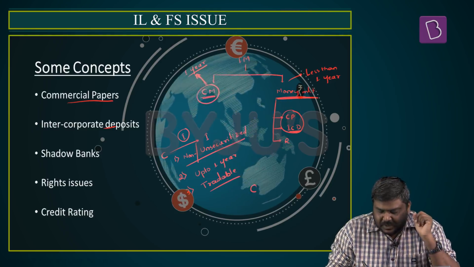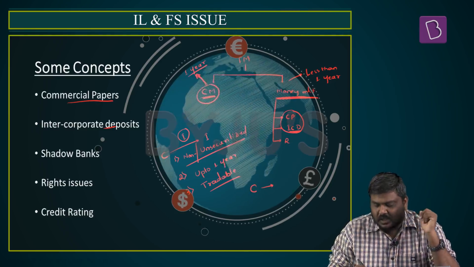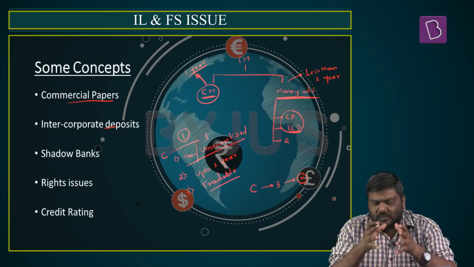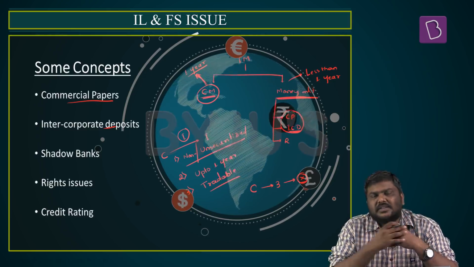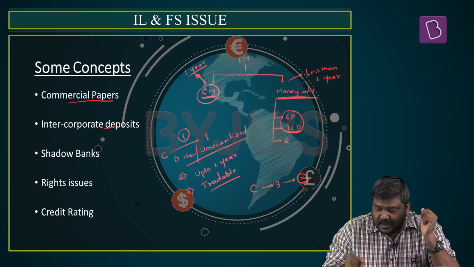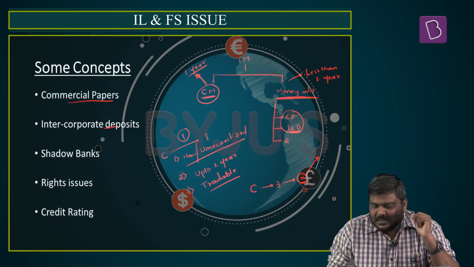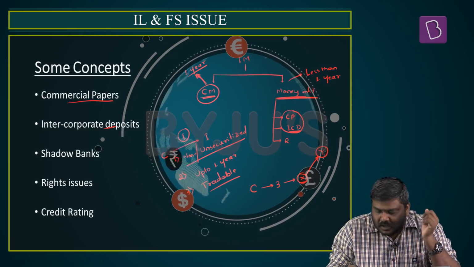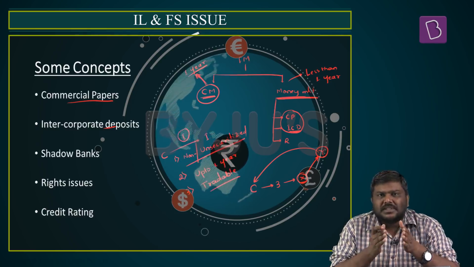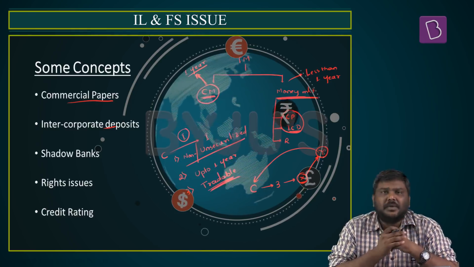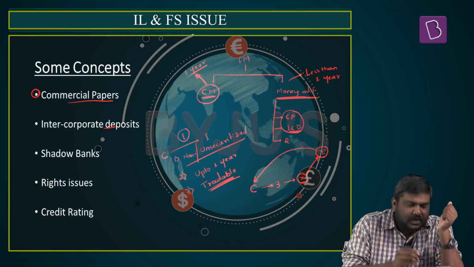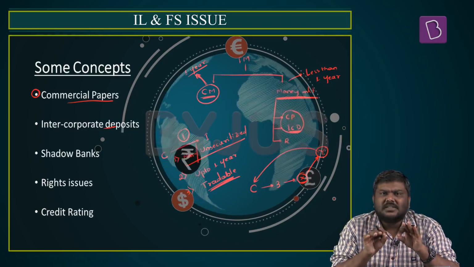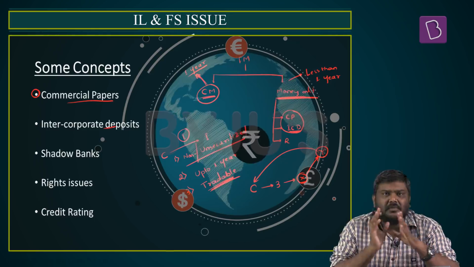For example, company C sells a commercial paper of a maturity, let's say 3 months to person X or the investor X, but after 1 month itself, the X requires liquidity or money. So what X can do? Simply approach the market and sell it to, let's say, Y, who shall hold it for a period of next 2 months, then give it back to company C. So basically there's a secondary market available for the commercial papers. So these are the important features of a commercial paper. In simple terms, you can simply say that commercial papers are unsecured debt instruments which are tradable.